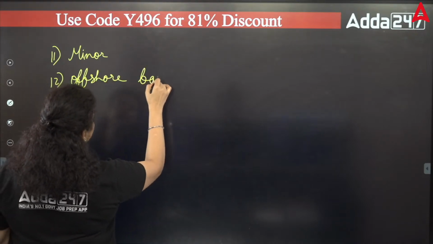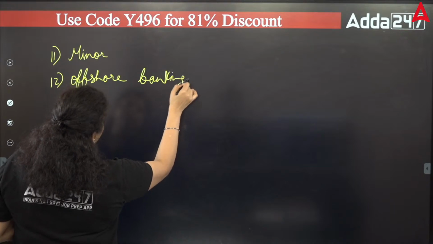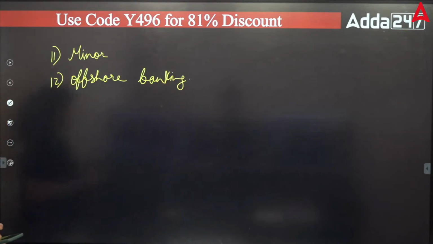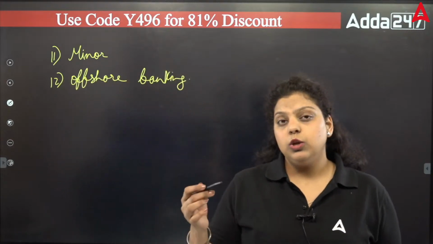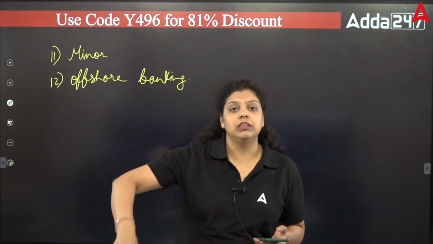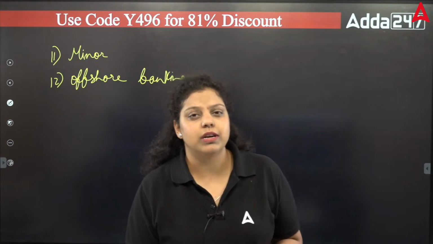What is offshore banking? When the bank does not have to follow the rules and regulations of the apex bank, or certain units of the bank branch which come within the special economic zone, those are also treated as offshore banking.